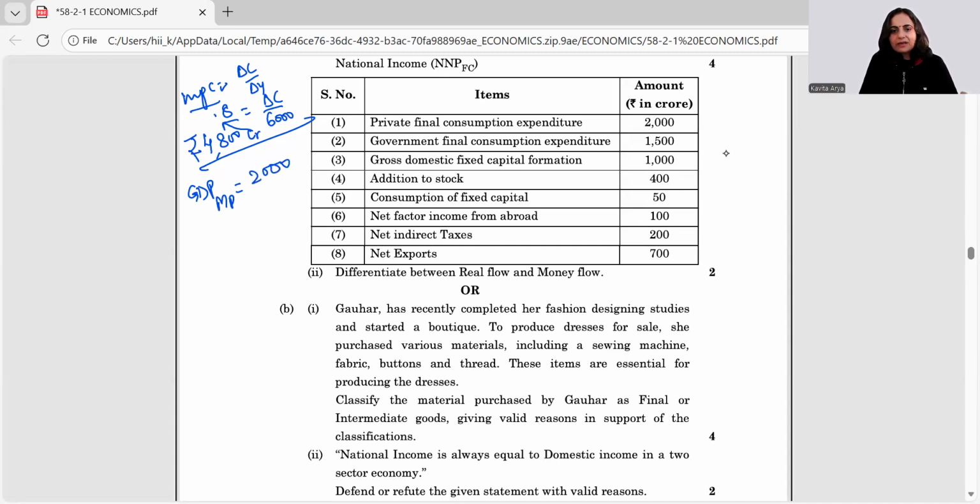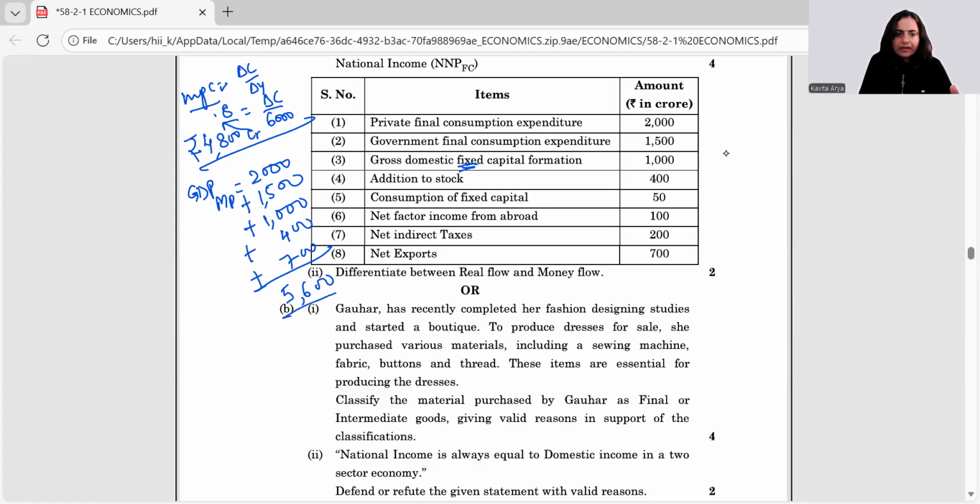First is the private final consumption expenditure, then is the government final consumption expenditure, then gross domestic capital formation is there, but here they have broken it into two parts because fixed word is there. So it means I need to look for the addition in stocks, that is 400 plus net exports, and net exports are 700. So when you add this up, what would you be having? 7 and 4, 11 plus 5, 16, carry 1.